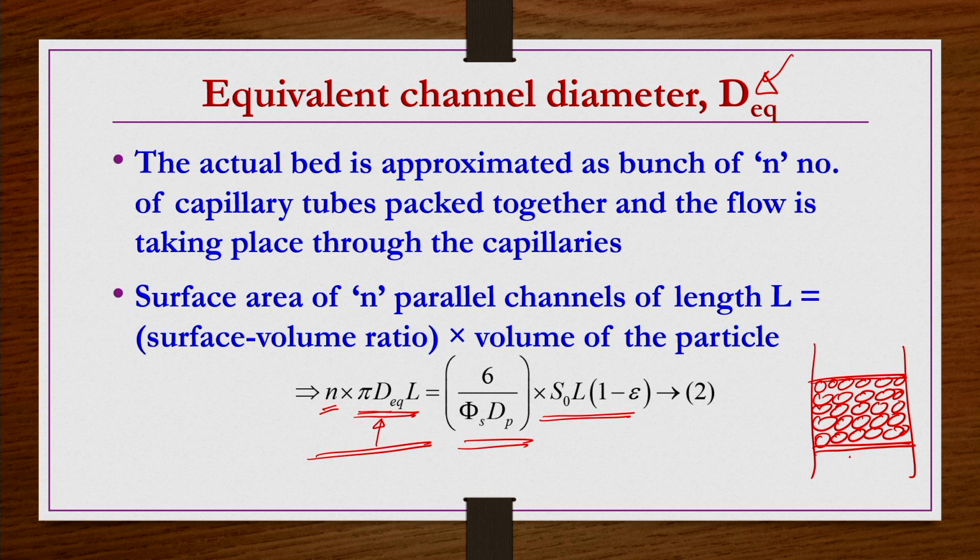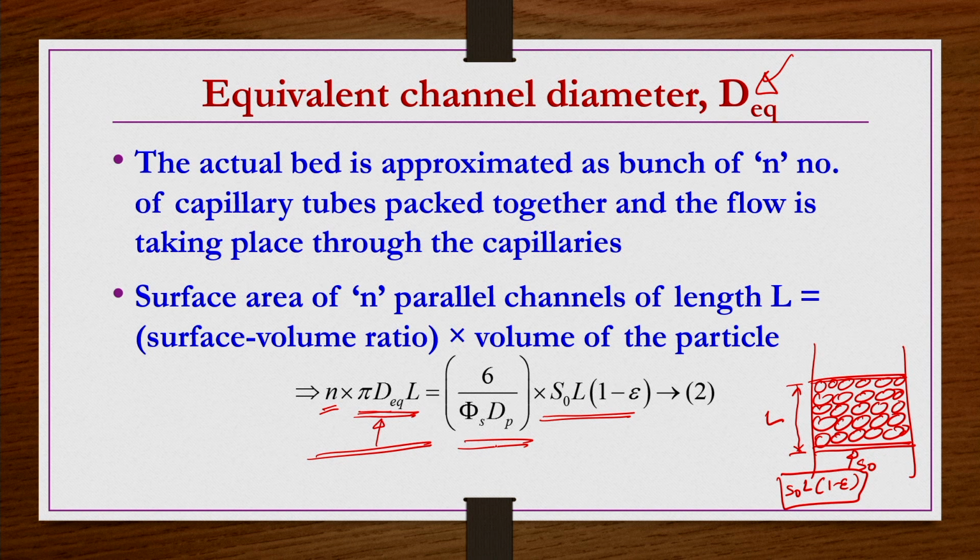The cross section area of this column is S naught, and the height of the bed is L. So the volume of the bed is S naught L, and out of this volume, a fraction 1 minus epsilon is occupied by the particles, and the remaining is occupied by the liquid or void space. So S naught L into 1 minus epsilon is the volume of all the particles present in the packed bed.